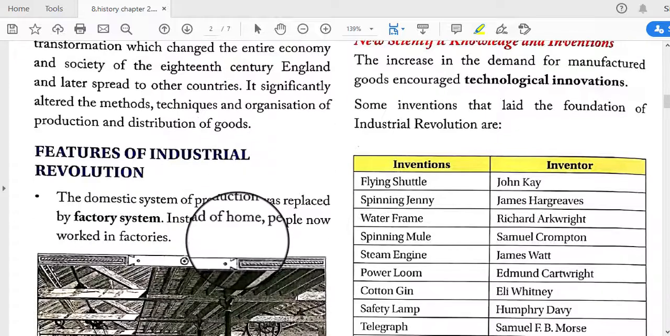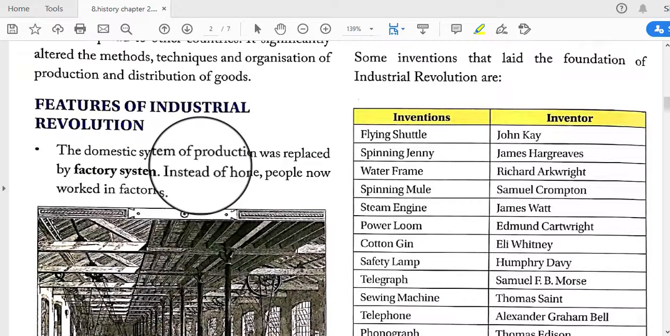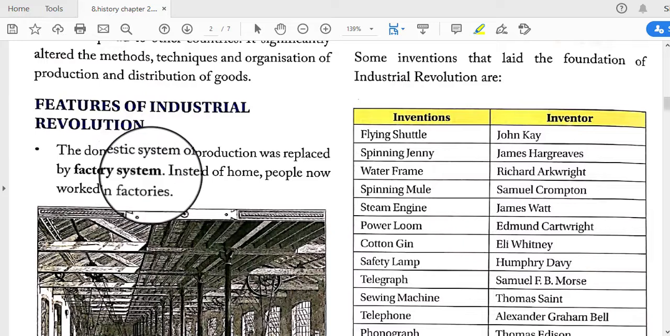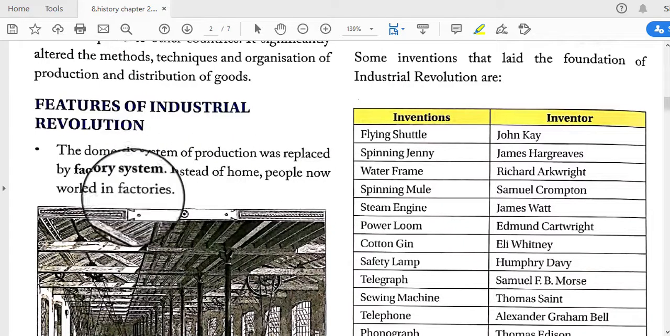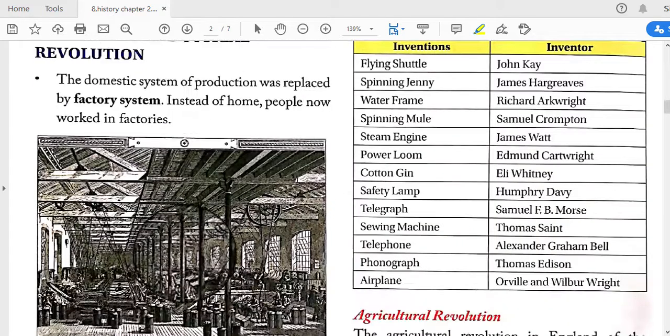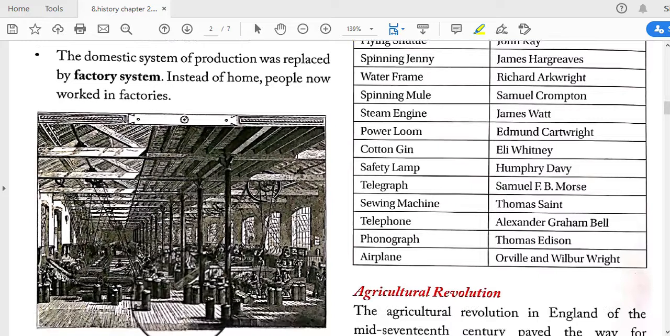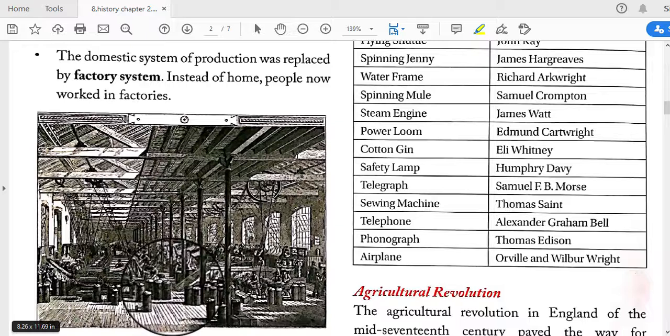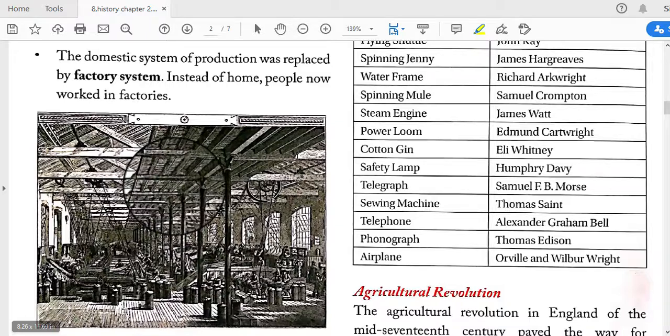And features of the Industrial Revolution: the domestic system of production was replaced by the factory system, and instead of at home, people now worked in factories. So they made their goods in the factories instead of at home.